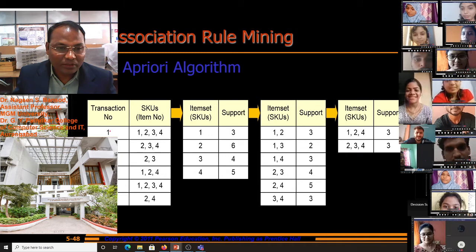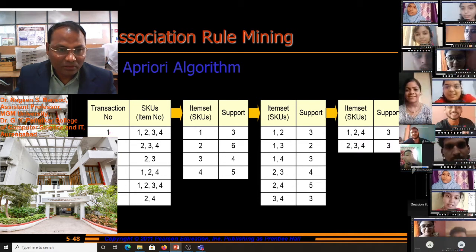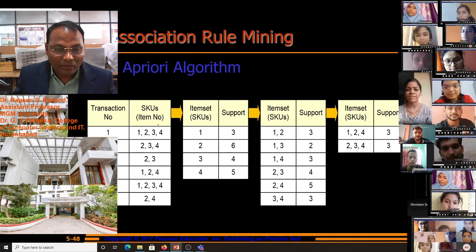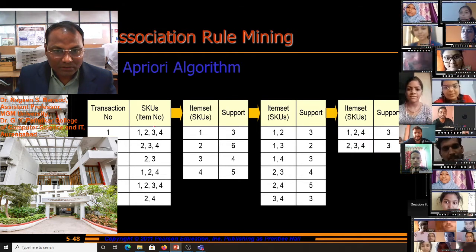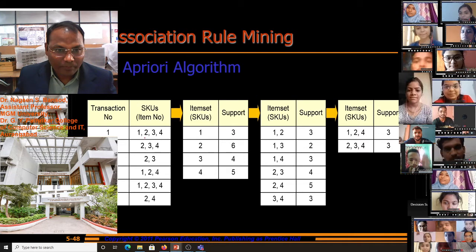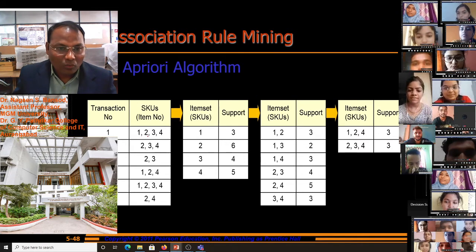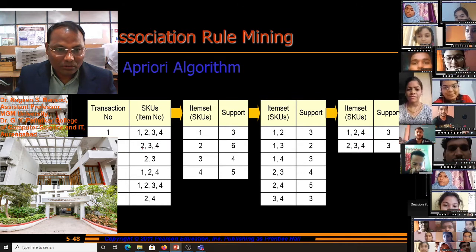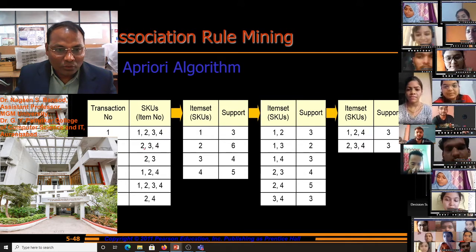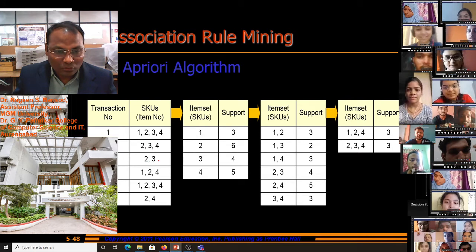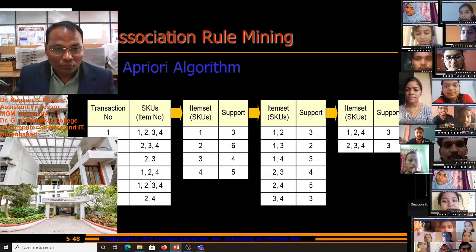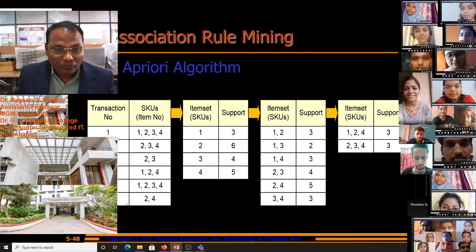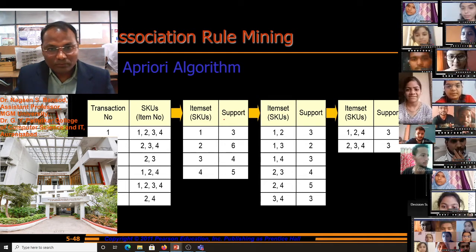In this algorithm you see transaction number 1 and the number of atoms purchased: 1 2 3 4, 2 that is again extended, 2 3 4, 2 3, 1 2 4, 1 2 3 4 and 2 4.